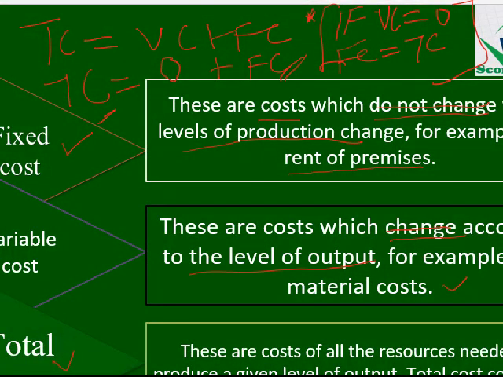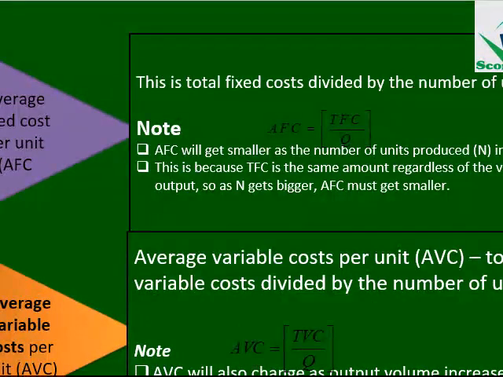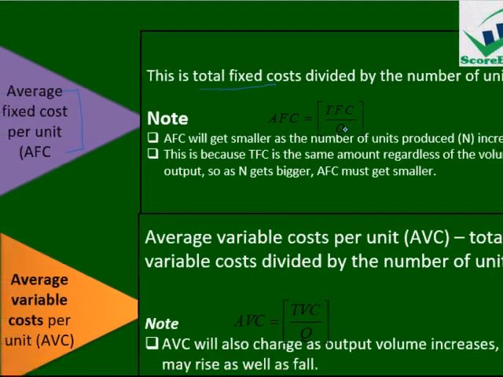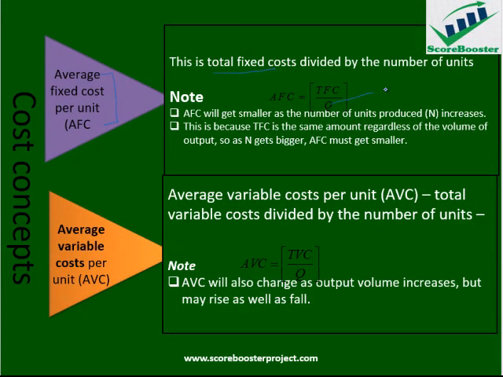Then the next concept of cost is to look at the concept of average cost, and we start from the average fixed cost per unit. As the name implies, average fixed cost per unit means total fixed cost divided by number of units produced, and it can be given as a formula: the total fixed cost divided by Q. Q here is units produced, the number of units produced.